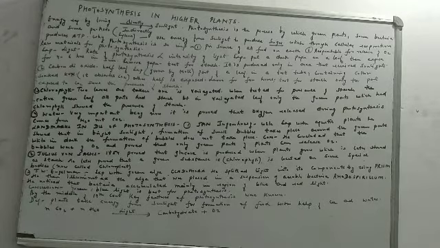Moving on to the third and the last milestone, that was T.W. Engelmann. His name was T.W. Engelmann. He experimented with the green alga Cladophora. He did his experiments on a green alga. The name of the alga is Cladophora. What did he do? He split the light into its constituents by using a prism.